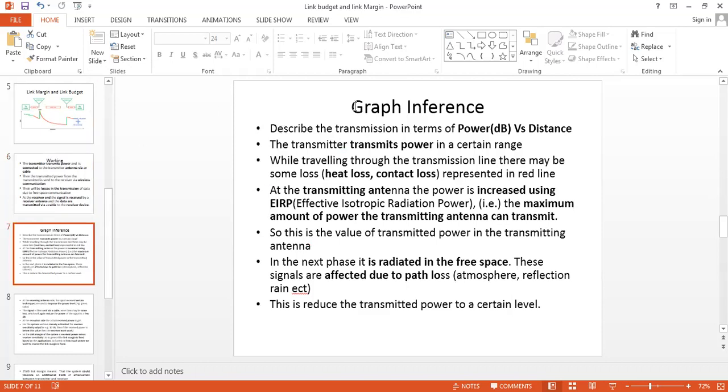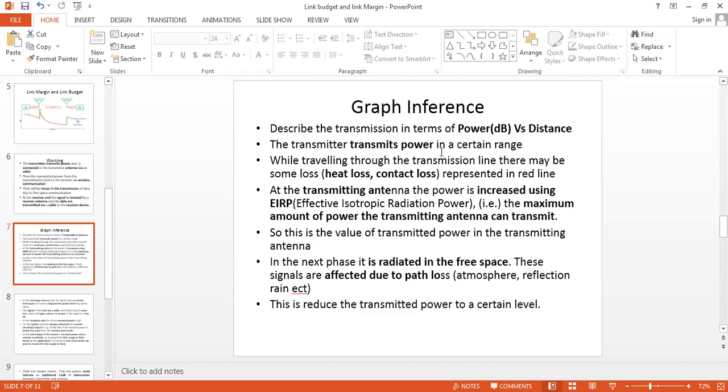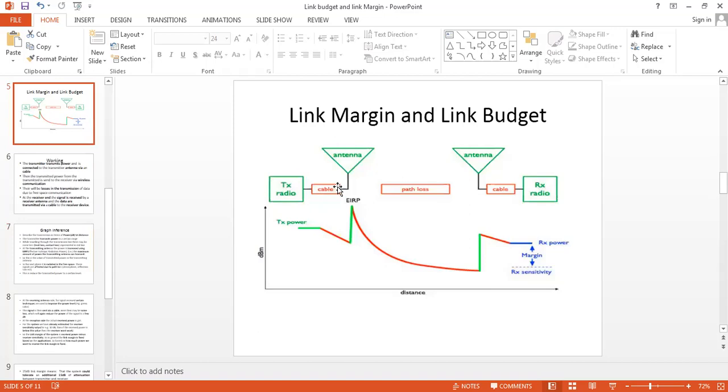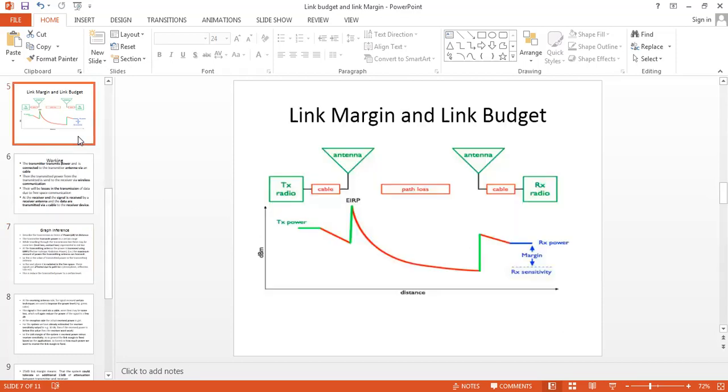From the graph, the graph is power in dB versus distance. In the graph, the transmitted power has a certain range. While traveling through the transmission line, there will be losses due to heat and contact. This is shown in the red line.